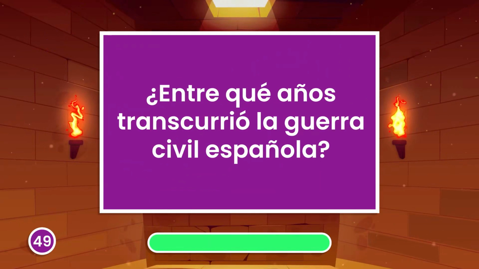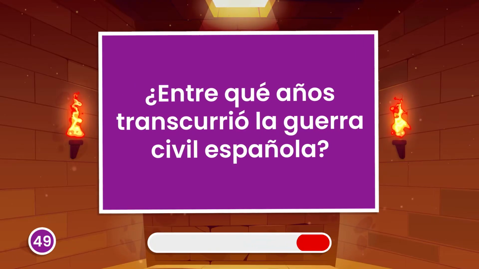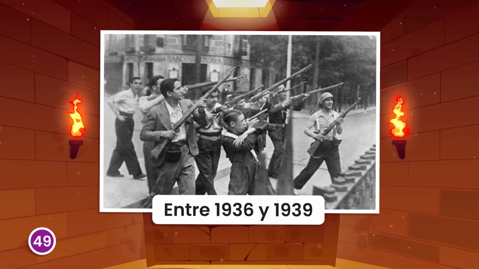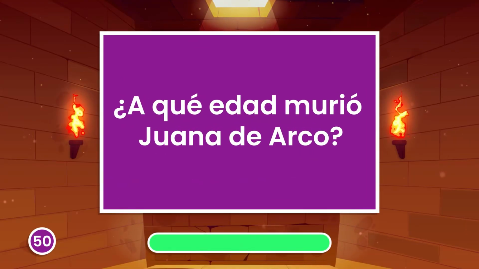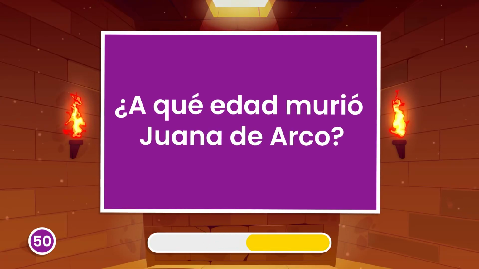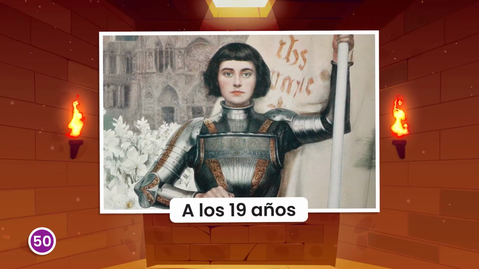Between which years did the Spanish Civil War take place? Between 1936 and 1939. At what age did Joan of Arc die? At the age of 19.